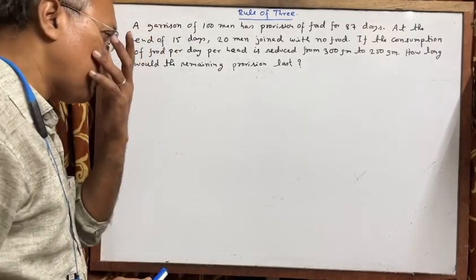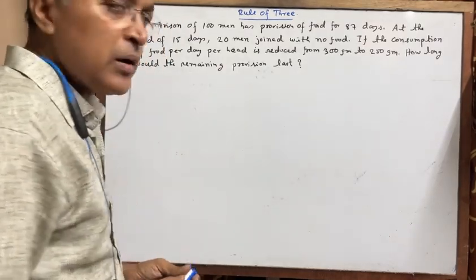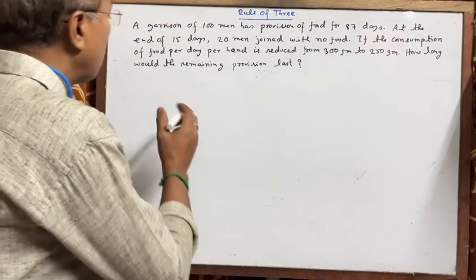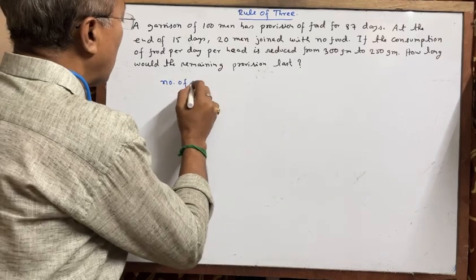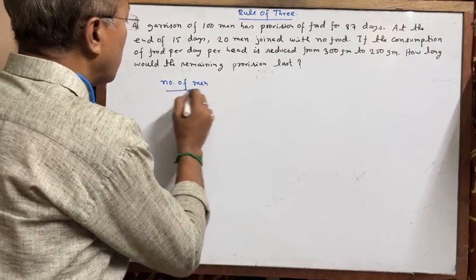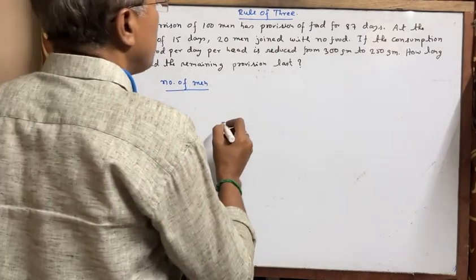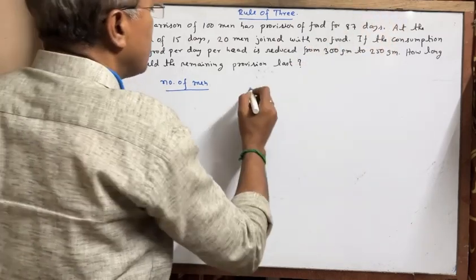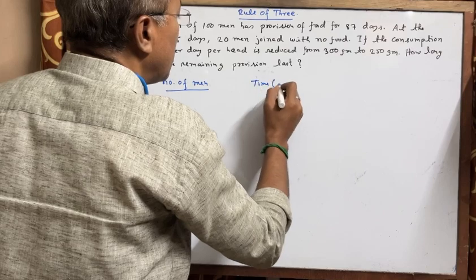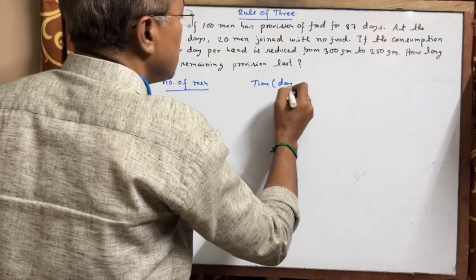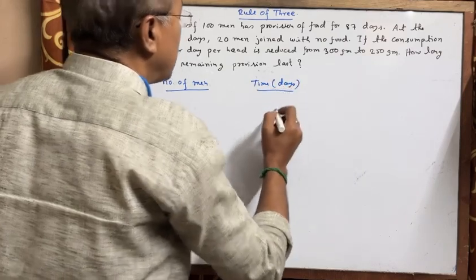So let's start. First point is number of men. Next, time. Here time is days, right?